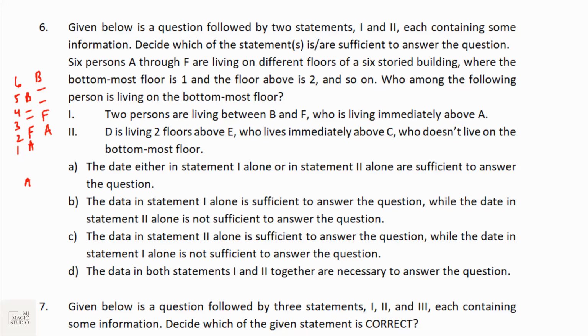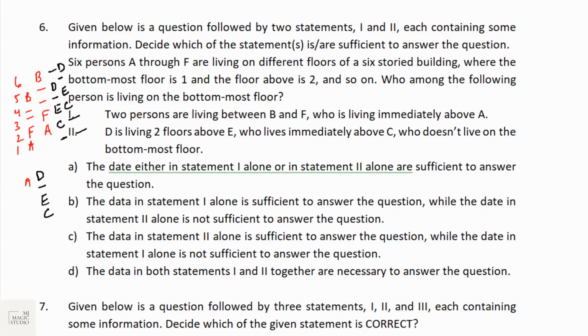Statement 2 says D is living 2 floors above E. If E is on 2, then D is on 4. E lives immediately above C and does not live on the bottommost floor. So we have this option: D, dash, E, C, if C is on the second floor. We don't know who is on the bottommost floor. Or it can be something like this also, C, E, dash, D, and we don't know who is on the first 2 floors.